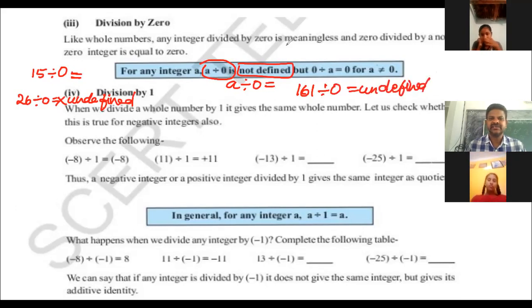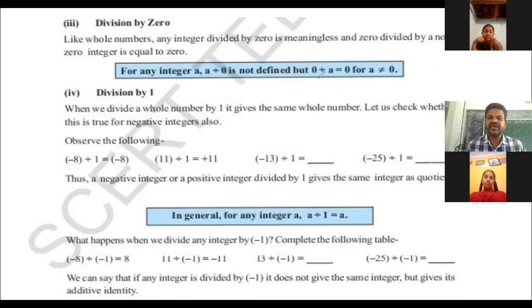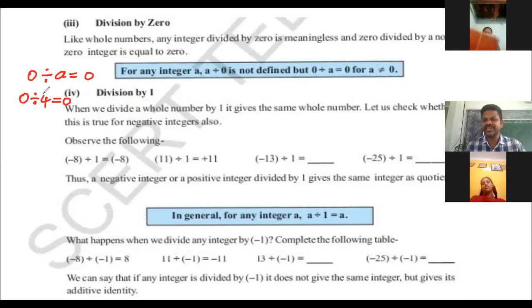Next, 0 divided by a. It has some meaning, and that is 0. Suppose your father has 4 sons, but he did not earn anything. Then how do we distribute among the 4? What does each get? When there is nothing, nothing comes. That is 0. We just get 0.